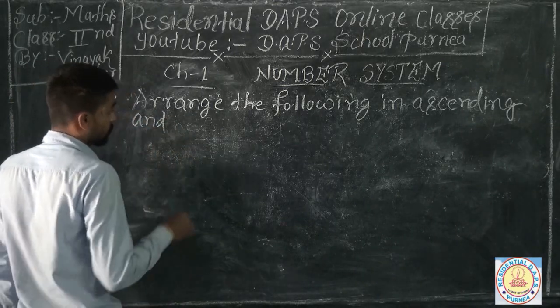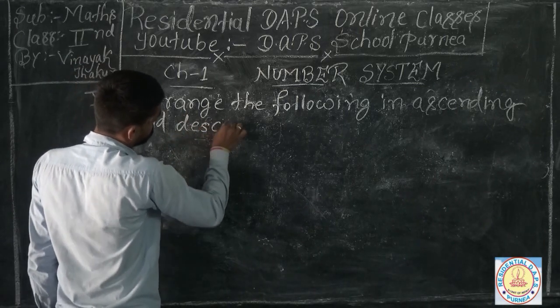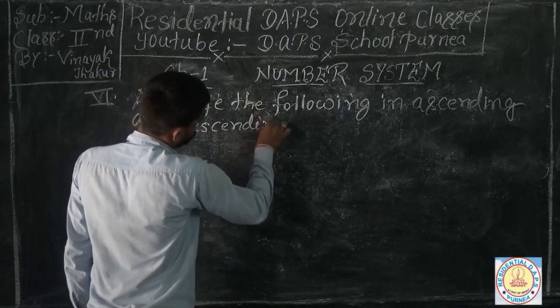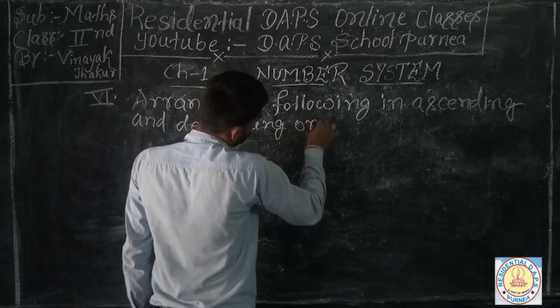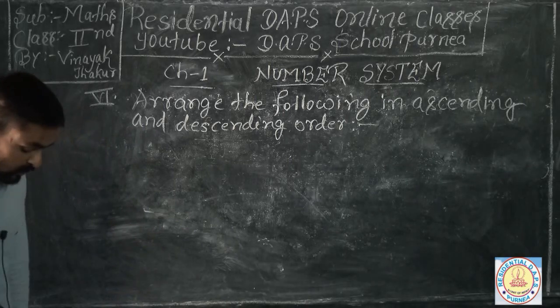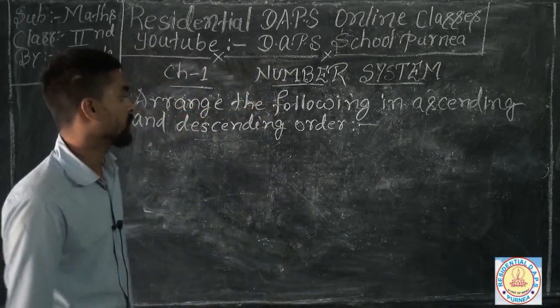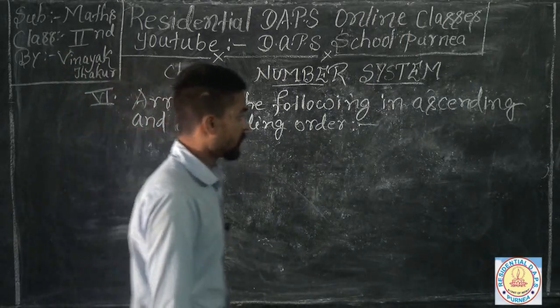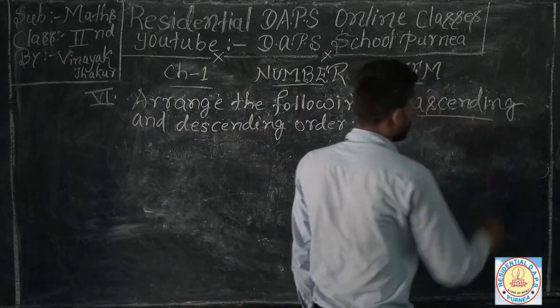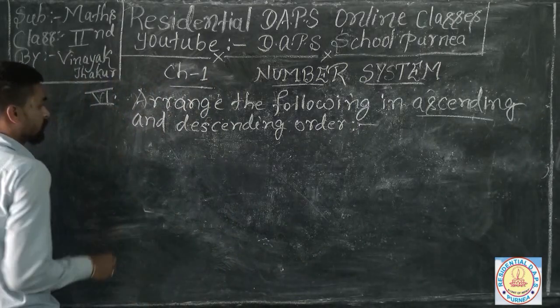I'm sure that you can solve your question very easily, because you learned in your previous classes what is ascending and what is descending order. So I'm going to solve.